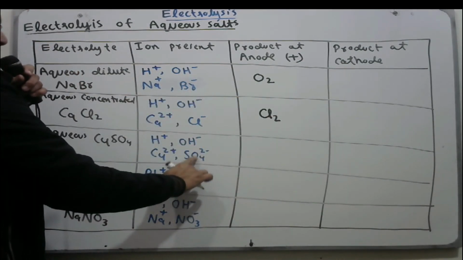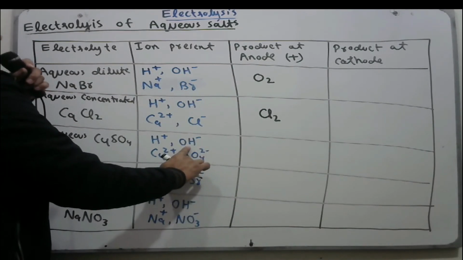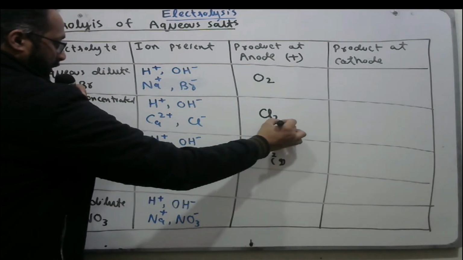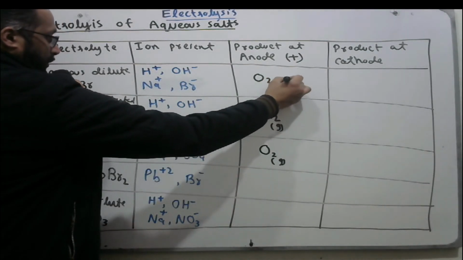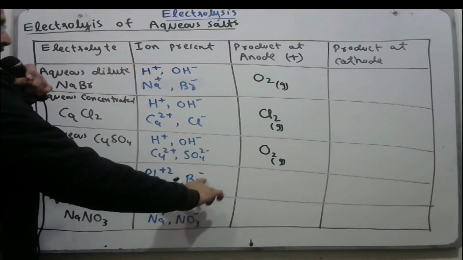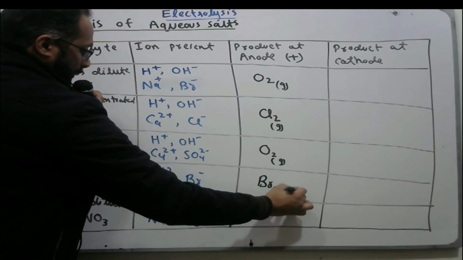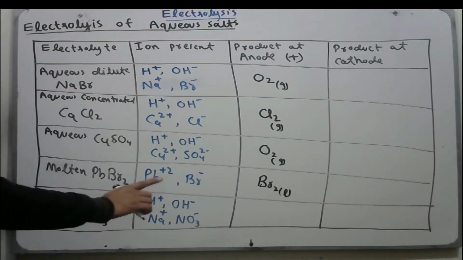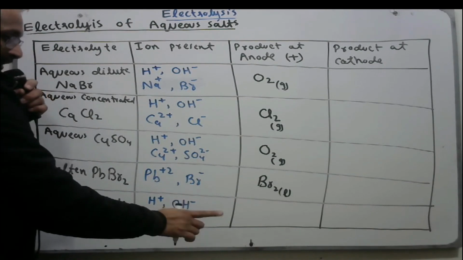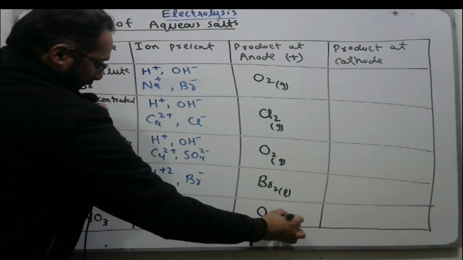These two negative ions are OH and sulfate. Sulfate will never discharge, so OH discharges to produce oxygen in the gaseous state. Chlorine in gaseous state, O2 in gaseous state. Here we have only one bromide negative ion that moves to the anode, forming bromine as a liquid. And in the case of aqueous dilute sodium nitrate, nitrate never discharges, so OH discharges to produce oxygen gas again.